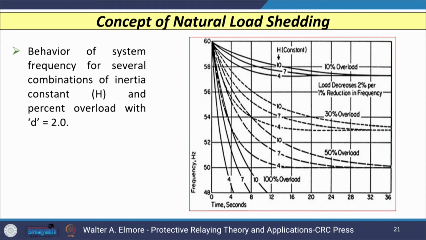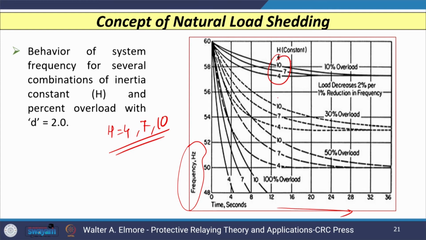If I plot a graph of, let us say, the behavior of my system frequency for several combinations of inertia constant with different percentages of overload, you can see the graph where on the x axis I have considered the time in seconds, and on the y axis the frequency in hertz, with 60 hertz as the base frequency. You can see that for 3 different inertia constants H, that is 4, 7 and 10, I have shown the graph.